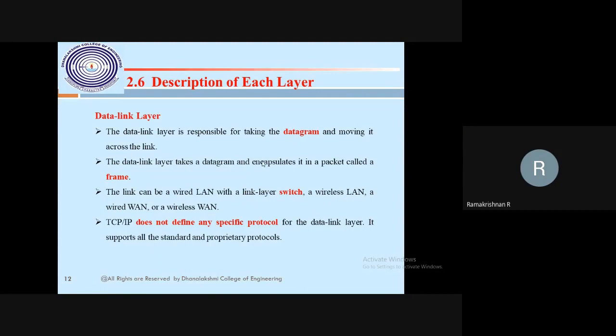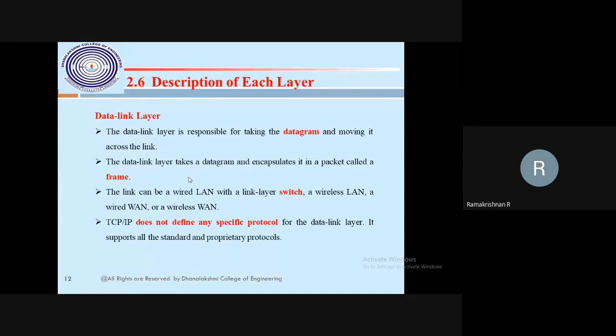My video and audio, my voice, everything wants to move from my host machine to your host machine. The data link layer supports that with the help of a layer 2 switch or layer 3 switch. The switch will be my physical layer. Here a bit will be converted into a frame. So the bottom layer, all the content will be bits, like 0 and 1.